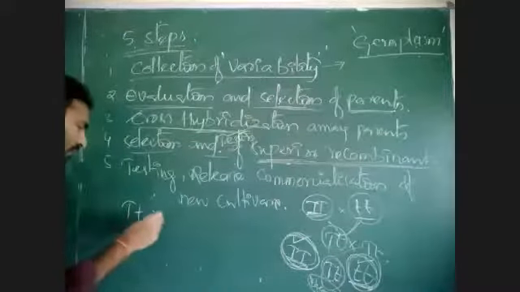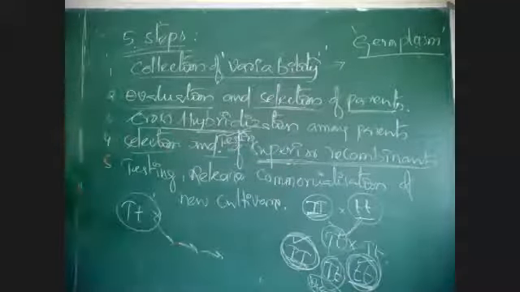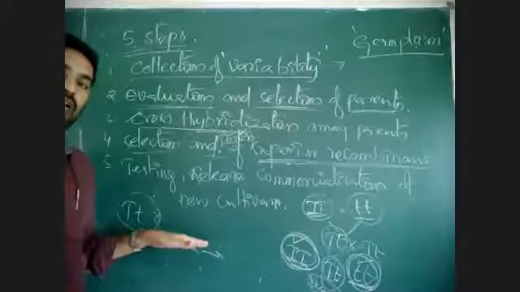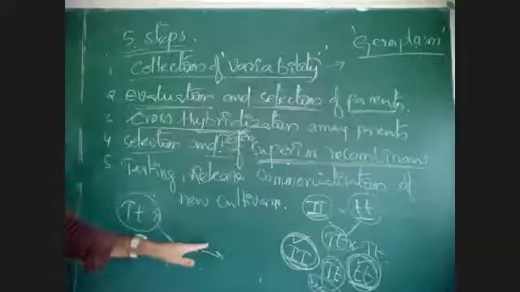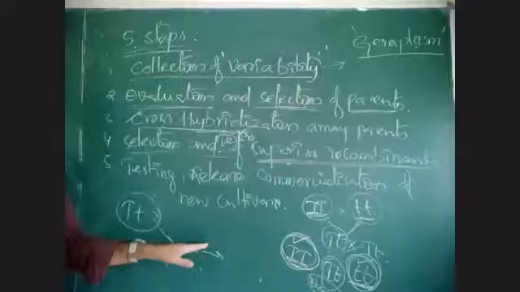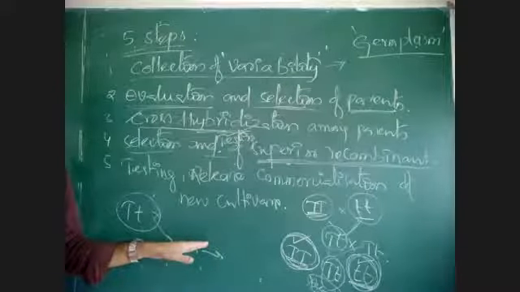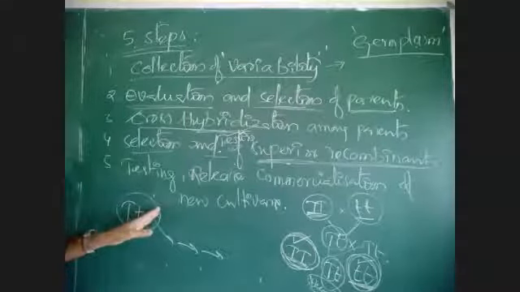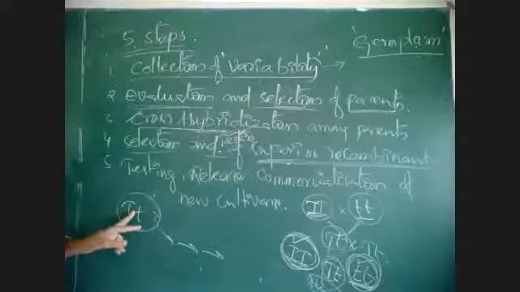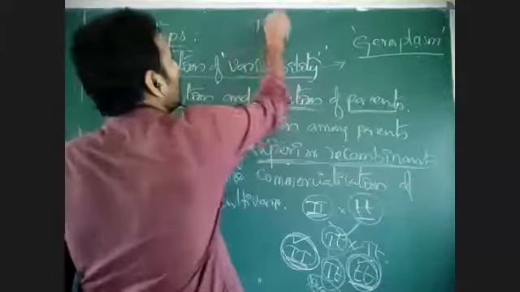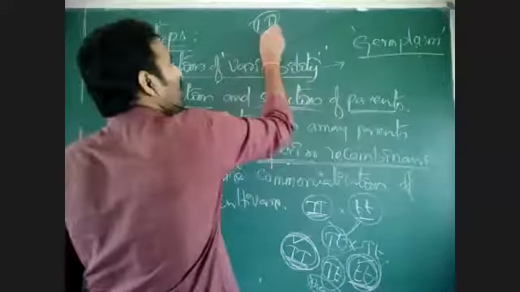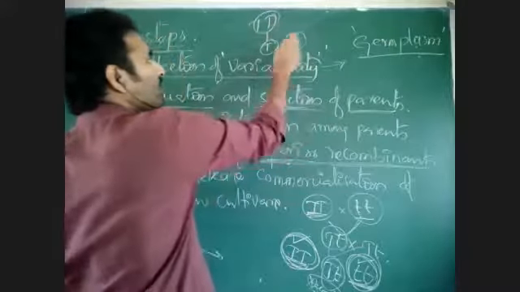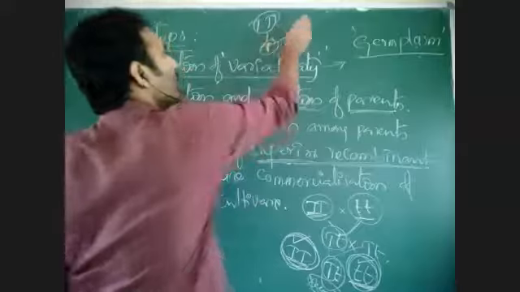This superior recombinant is self-pollinated for some more generations. If it is self-pollinated for more generations, again there is development of a complete homozygous condition, or pure lines will develop again. Pure line means all dominant characters will come again. Pure lines are more efficient. Why? Because when it is a pure line, in the next crop, one gamete will dissociate and another gamete will dissociate, and both offspring will give the same character.